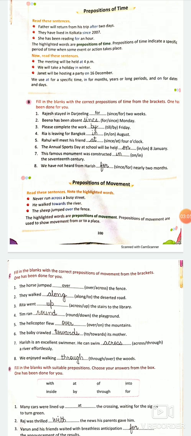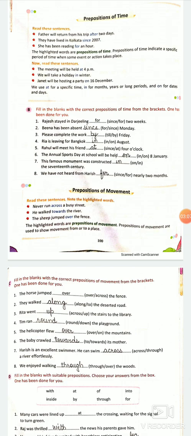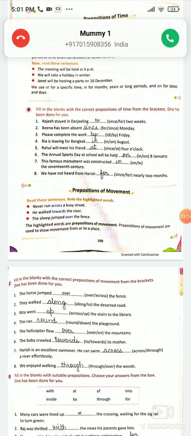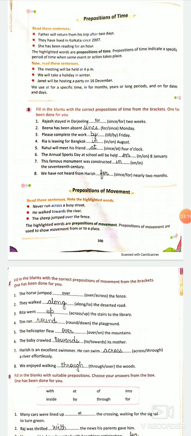We will take a holiday in winter. Right? In is used when one thing is placed inside the another. अंदर पड़ी होती है. But here, in winter, Janet will be hosting a party on 16th December. On. Now for dates also we use on. Otherwise the book is on the table.